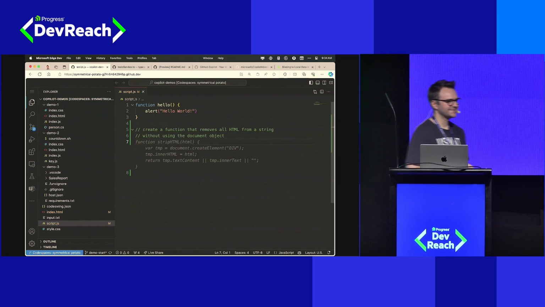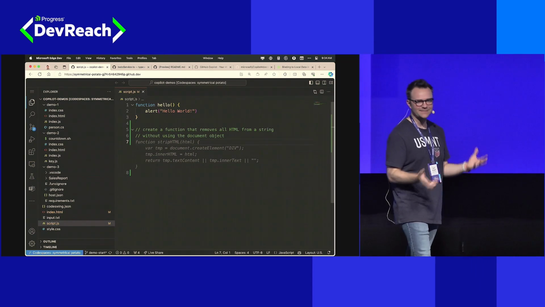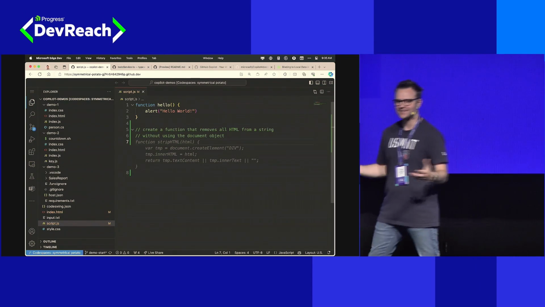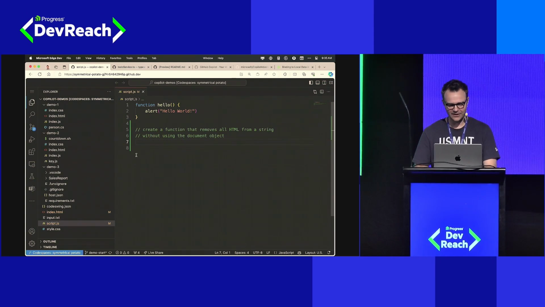No, it gave us the same completion, and we are well in the territory of I've never seen GitHub Copilot give me these answers before, so we're going to keep trying this. We're going to live iterate together. I'm like, no, GitHub Copilot, that's not what I want at all. So let's just go ahead and prompt it more directly.